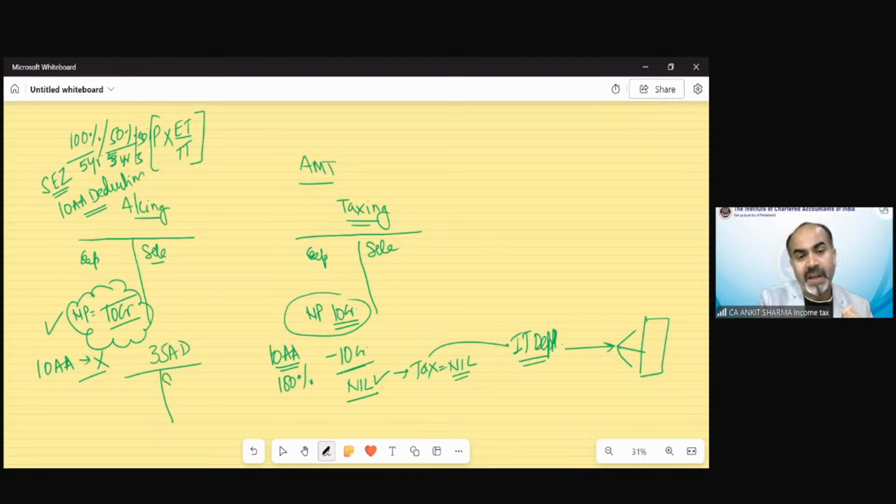Suppose under section 35AD, sale under accounting is 15 crore and expenses, suppose, 7 crore. They build a building of 10 crore rupees. Accounting will provide the depreciation. Suppose at the rate of 10%, they will claim depreciation of 1 crore rupees. So they will have a net profit of 7 crore rupees under accounting provision, because section 35AD is not applicable under accounting provision.